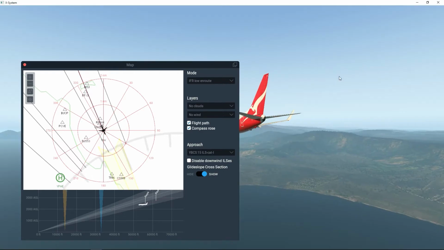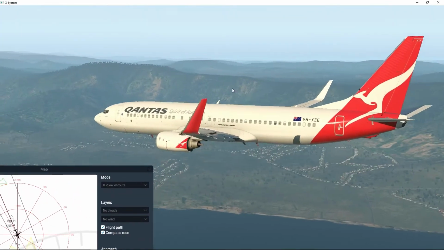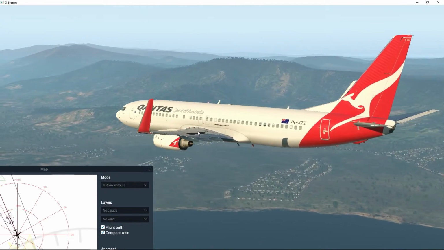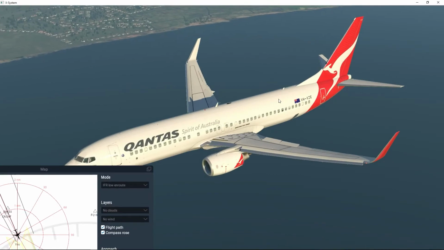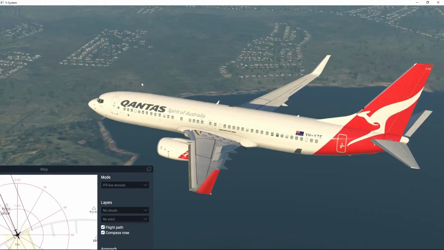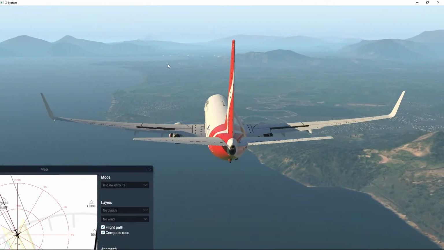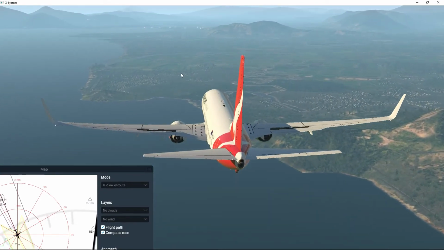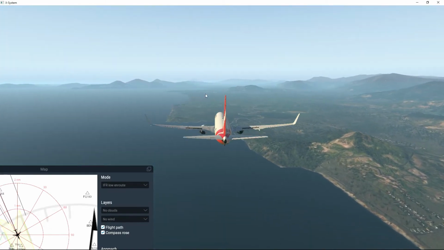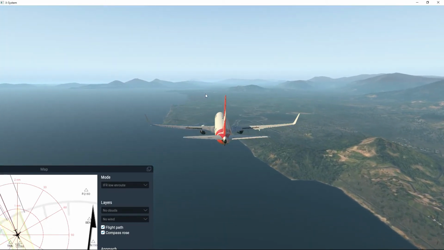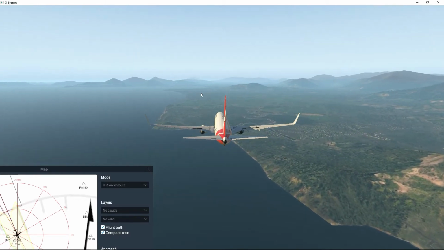We quickly jump outside the plane and we have a look. We should be able to see some of these functions up. So our air brakes are these. They are currently up at the moment. We can extend them further when we get closer to the runway. At the moment we're coming in nicely. Jump back in the cockpit.